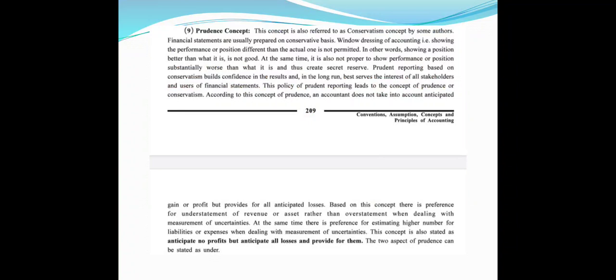The two aspects of prudence can be stated as under: number 1, recognize revenue or gain only when they are reasonably certain. Second, recognize expenses or losses as soon as they are reasonably possible. Let us take some illustrations to understand this.